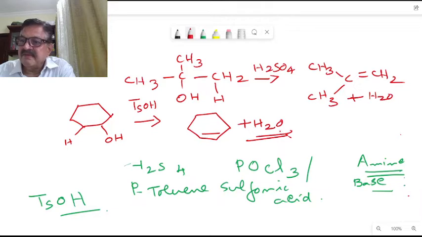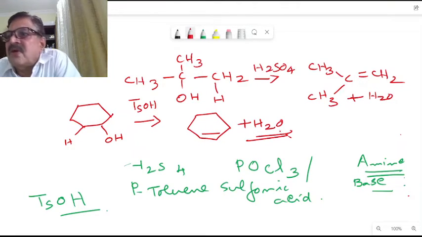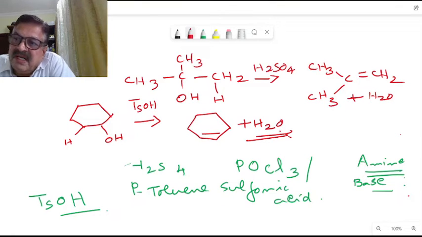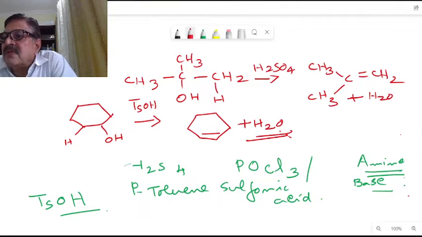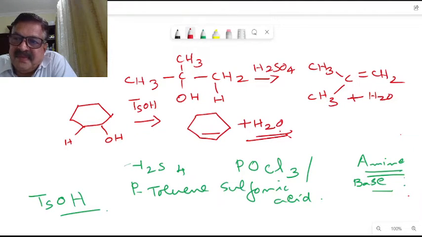Here, the rate of dehydration, that is the order of reactivity: the more substituted alcohols dehydrate more readily. The more substituted the alcohol, the faster the dehydration. The order will be primary, RCH2OH, then secondary, R2CHOH, then tertiary, R3COH.